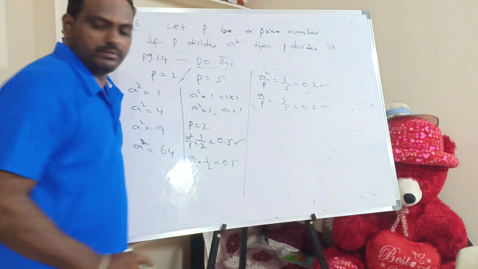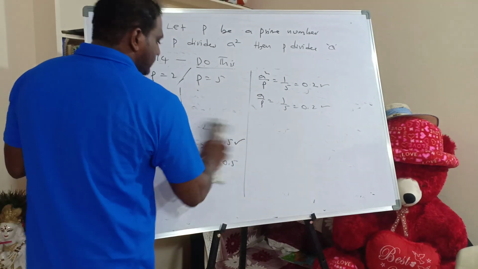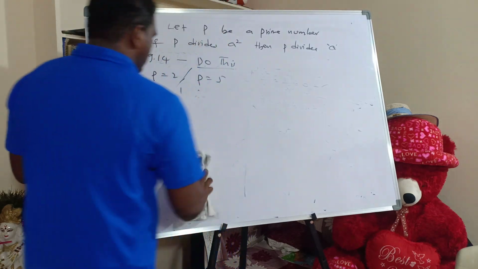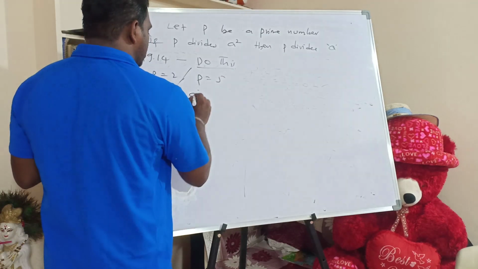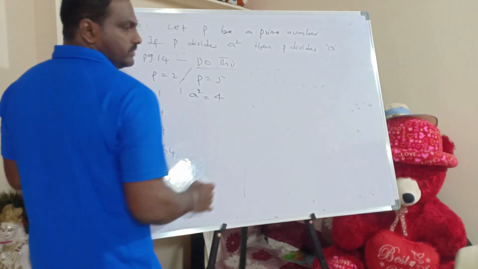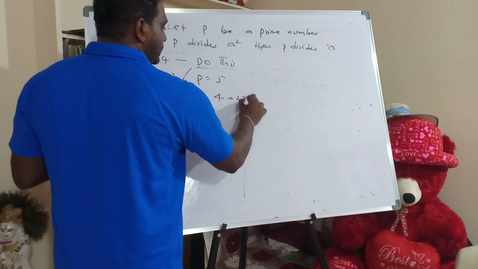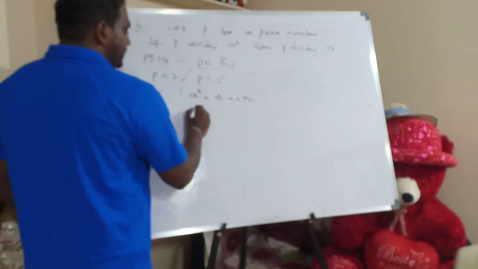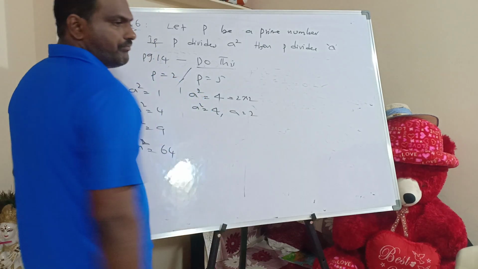Next condition, a square is equal to 4. That means I can write 2 into 2. 4 can be written as 2 into 2. So what do I understand? a square is equal to 4, a is equal to 2.